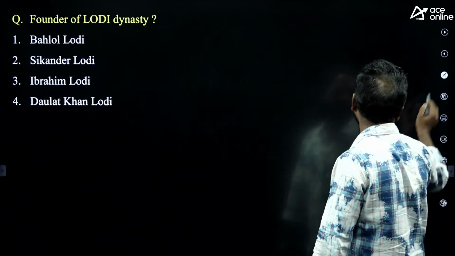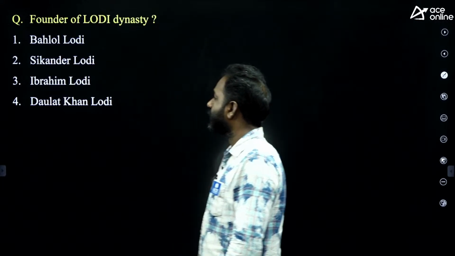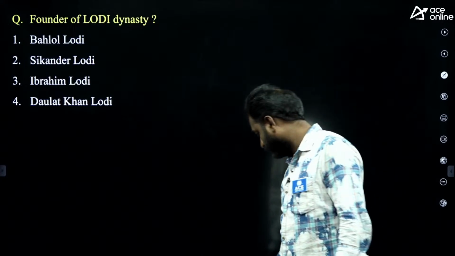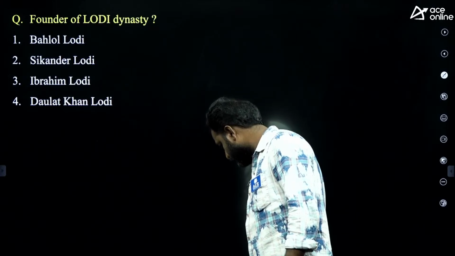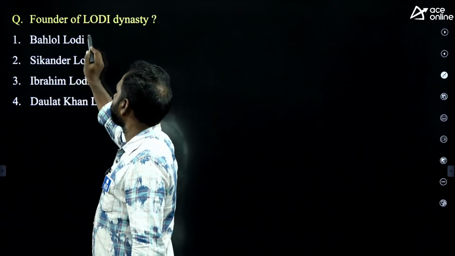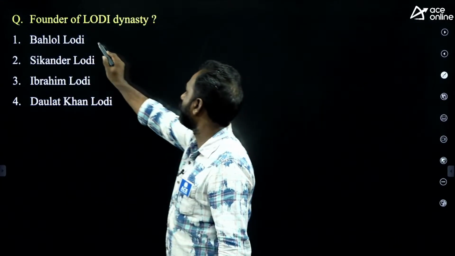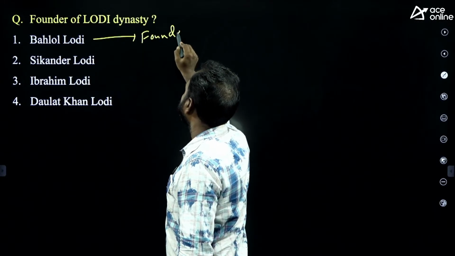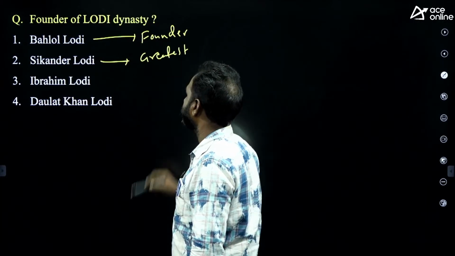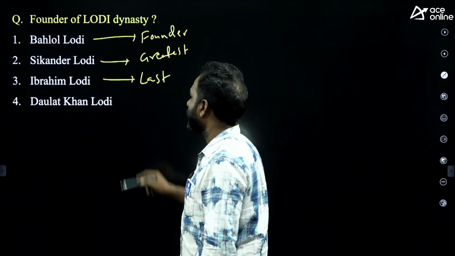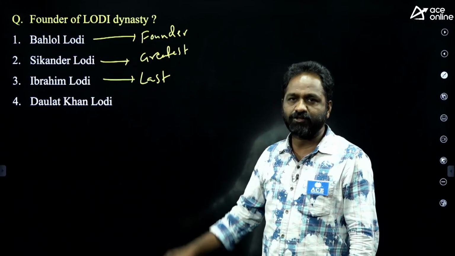Next, the founder of the Lodi dynasty. Who was the founder of the Lodi dynasty? A very simple question. Bahlol Lodi, Sikandar Lodi, Ibrahim Lodi, Daulat Khan Lodi. The answer is Bahlol Lodi. In the entire Lodi dynasty, there are only 3 kings. Bahlol Lodi was the founder. Sikandar Lodi, among the 3, was the greatest and most powerful. Ibrahim Lodi was the last. He participated in the first battle of Panipat and was defeated by Babur.